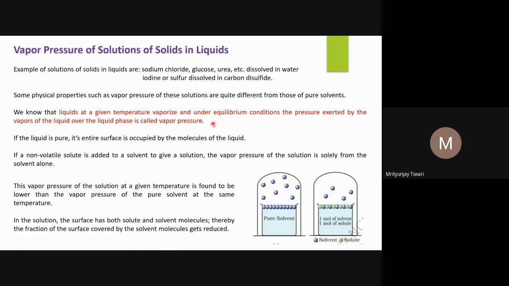We measure this pressure when equilibrium is achieved. What does equilibrium mean in that case? Even when equilibrium is achieved, some molecules of the pure solvent will be evaporating and going into the gaseous phase, and some molecules from the gaseous phase will come back into the liquid phase. The number of molecules going into the vapor phase and coming back into the liquid phase is the same. That means equilibrium is achieved.